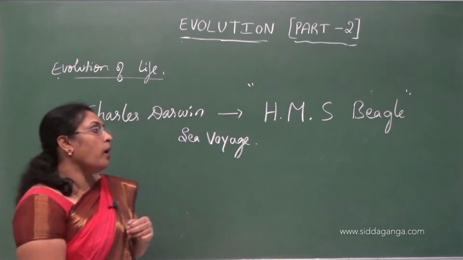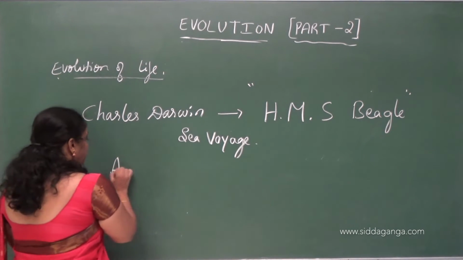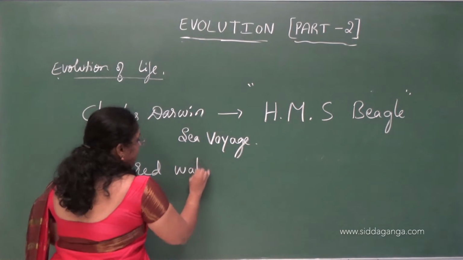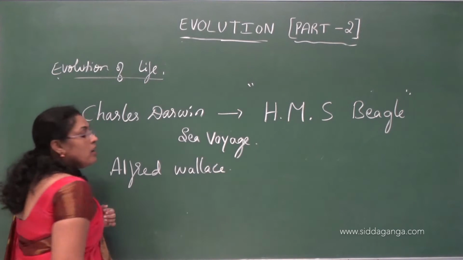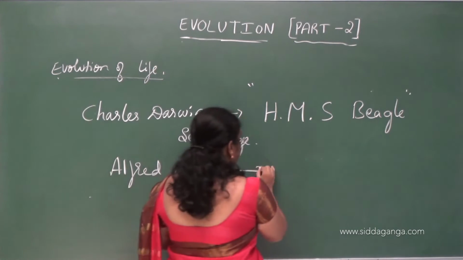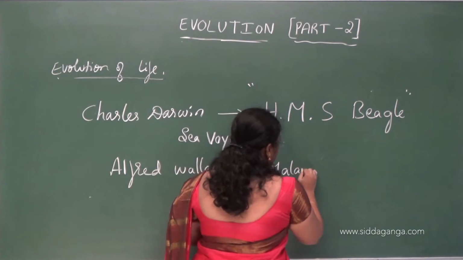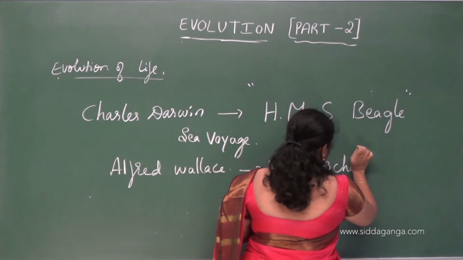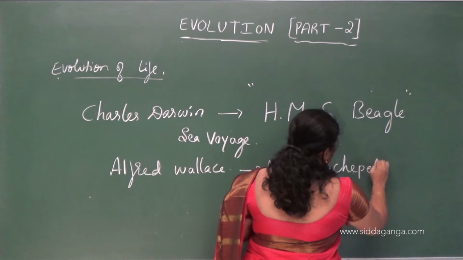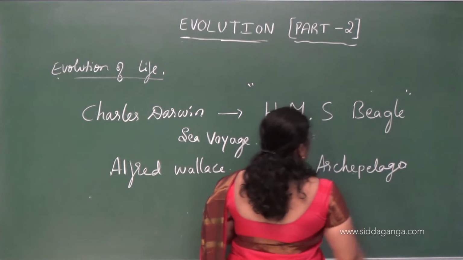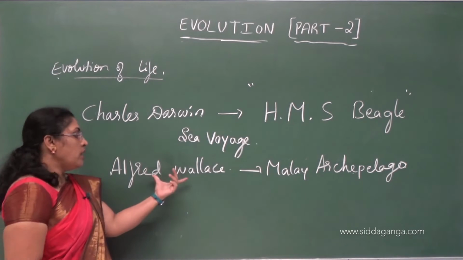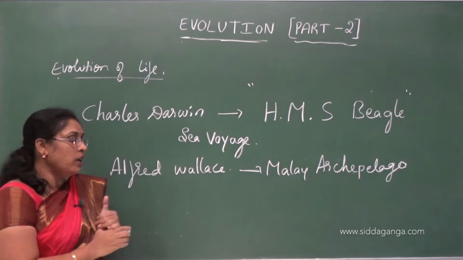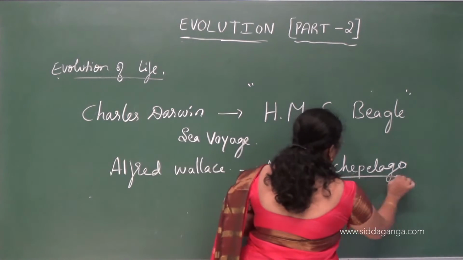So at the same time, naturalist Alfred Wallace also did studies in the Malay archipelago. This naturalist also did the same studies about evolution in the Malay archipelago.